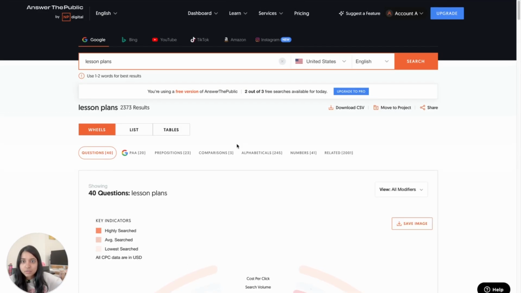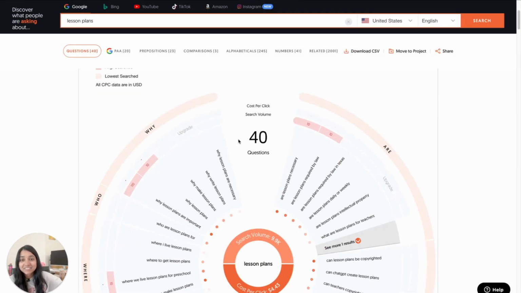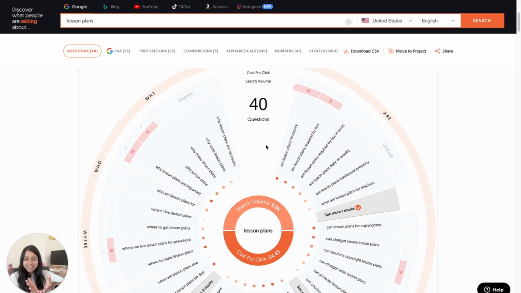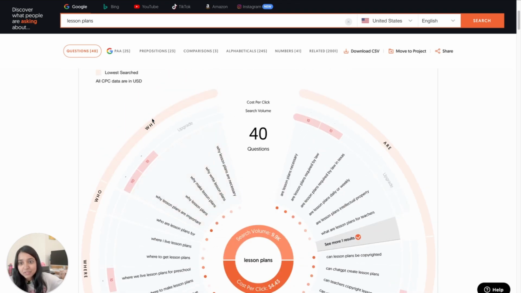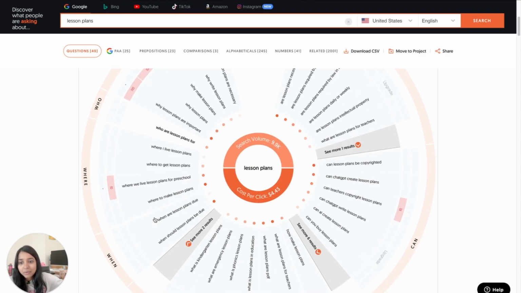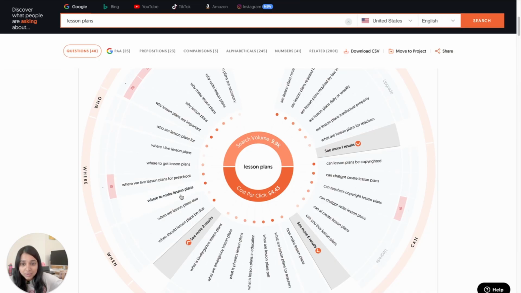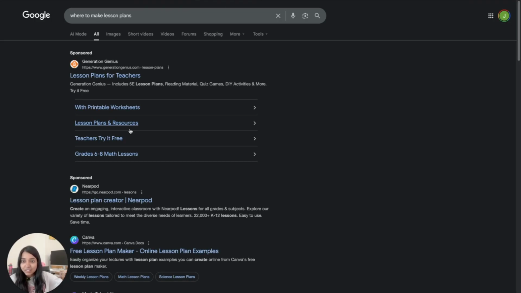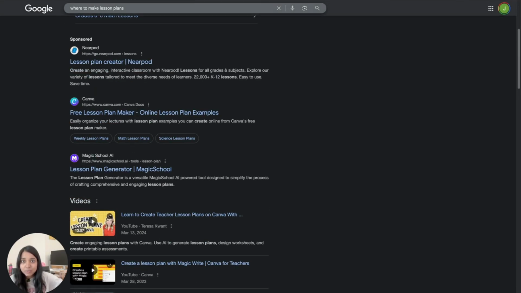It's searching. All right, I had to refresh again, but this is what I love about Answer the Public. They give you such great visuals on all the different keywords people are asking for. So you can see here, they've made this circular glob thing, and it's divided up into different things like why, are, who, where. These are the questions that people are asking on Google about lesson plans, where to make lesson plans. And again, this can give you ideas. Oh, I could use Nearpod to create a lesson plan and sell that as a digital product. I can use Canva. I can use Magic School AI, which is what we found earlier.